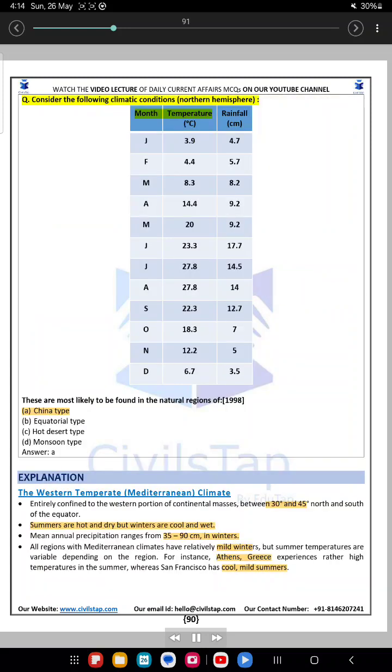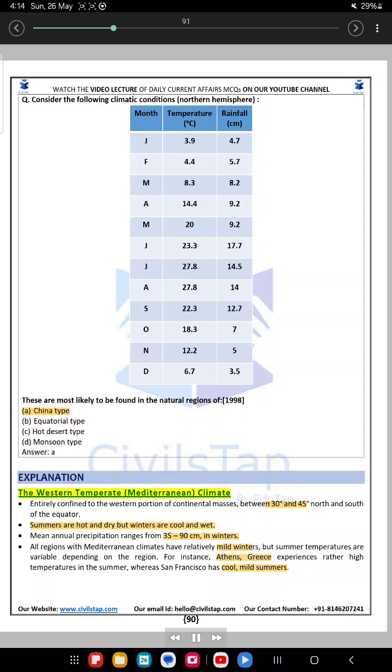Question 62. Consider the following climatic conditions: Northern Hemisphere, month, temperature in degrees Celsius, rainfall in cm. J 3, 94.7; F 4, 45.7; M 8, 38.2; A 14, 49.2; M 29.2; J 23.3, 17.7; J 27.8, 14.5; A 27.8, 14; S 22.3, 12.7; O 18, 37; N 12, 25; D 6, 73.5. These are most likely to be found in the natural regions of 1998. A. China type. B. Equatorial type. C. Hot desert type. D. Monsoon type. Answer A.